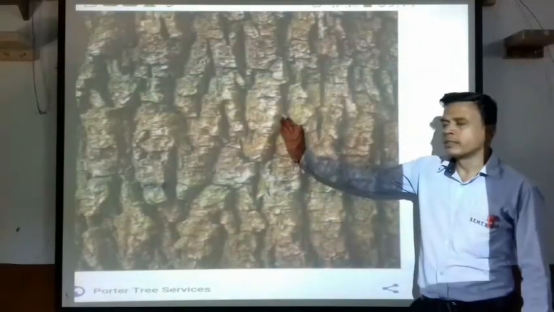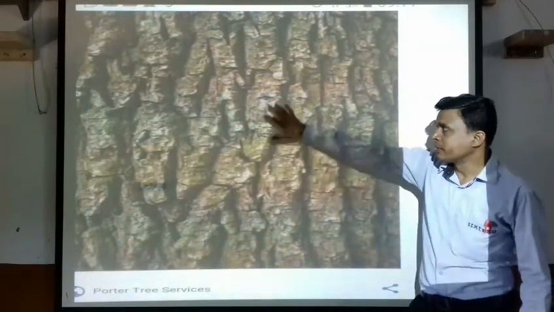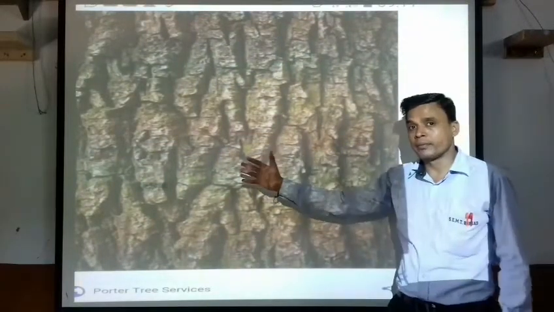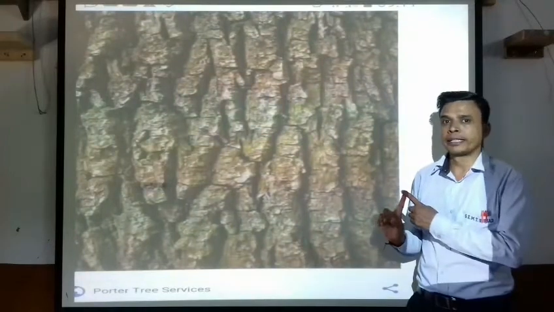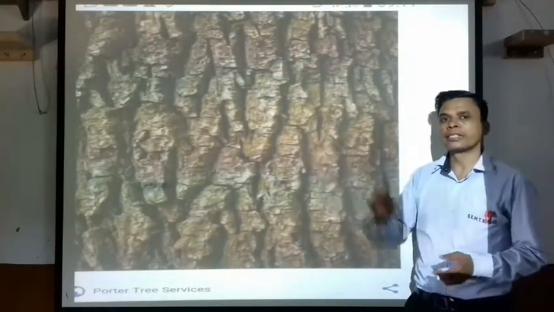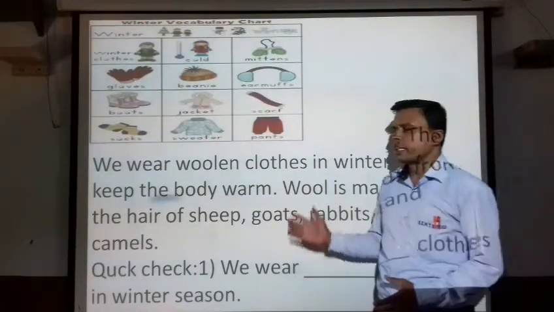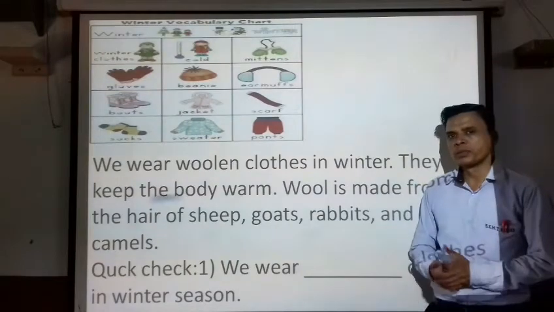Now see this picture. What can you see? Yes, you can see here the tree's skin. Okay, we can also say bark. This is the picture of bark, the skin of a tree. A piece of wood that is used as a cloth. Now students, let's study in detail about woolen clothes and nylon and polyester clothes.